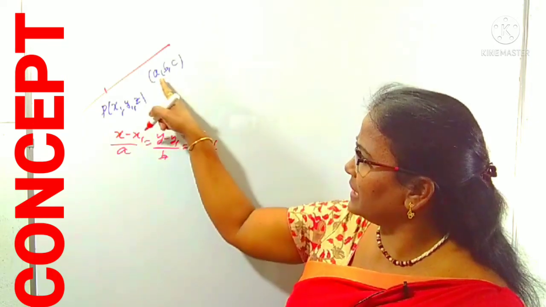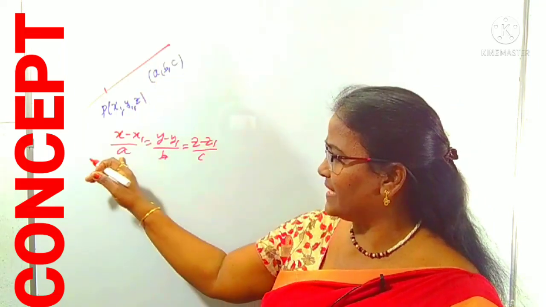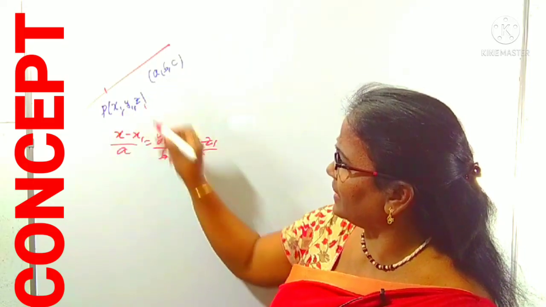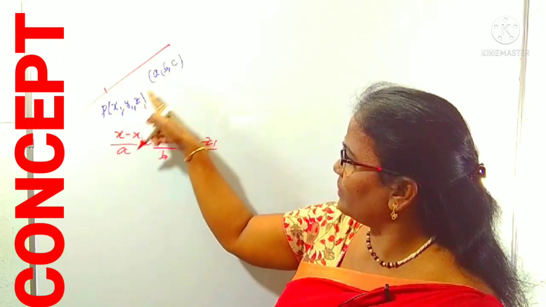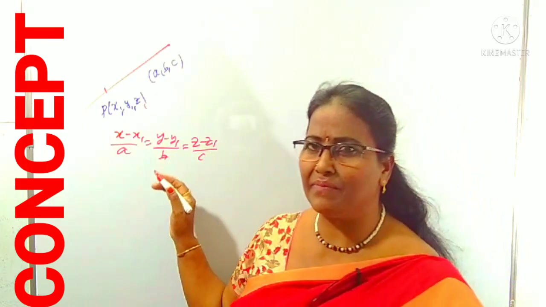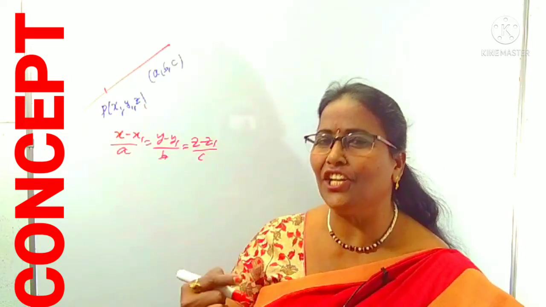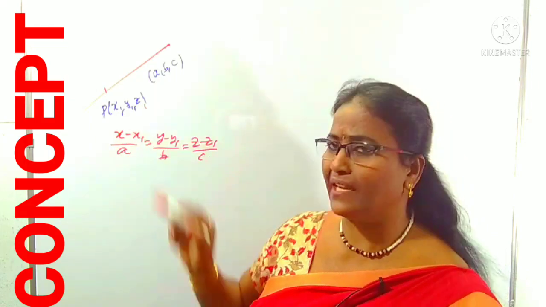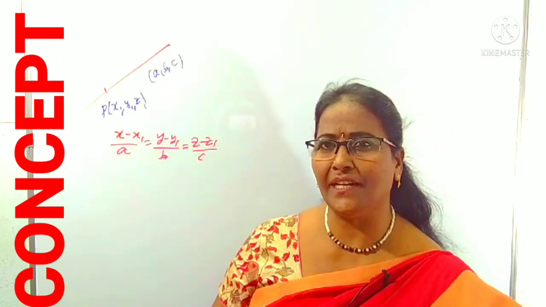Sometimes instead of DRs ABC, we are given another point like X2, Y2, Z2, so we can find ABC. Suppose X2, Y2, Z2 and X1, Y1, Z1 are given. The difference of X coordinates, X2 minus X1, is A, Y2 minus Y1 is B, and Z2 minus Z1 is C. That is the same as before, because if 2 points are there, you know how to find the DRs of the line joining the 2 points. This is one of the lines, passing through a point with DRs ABC.